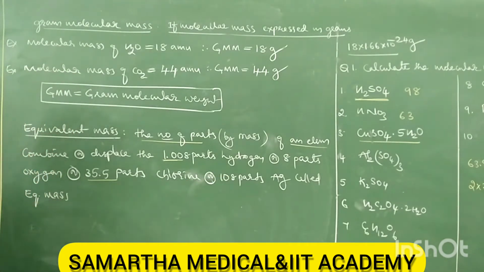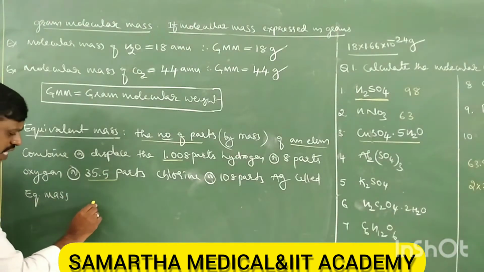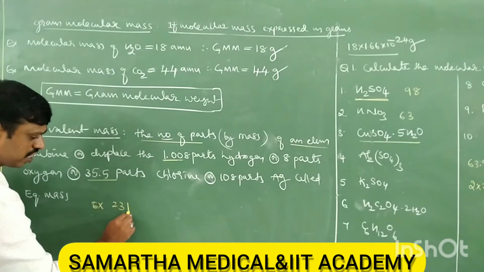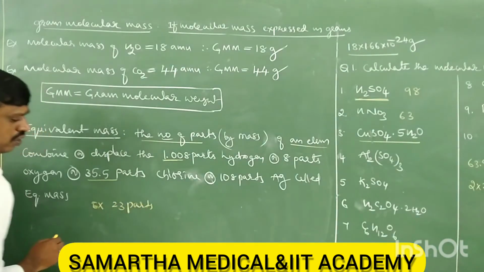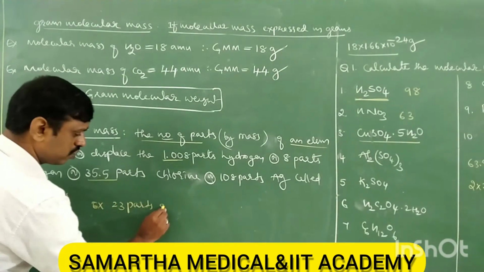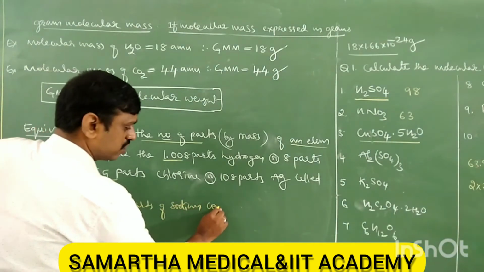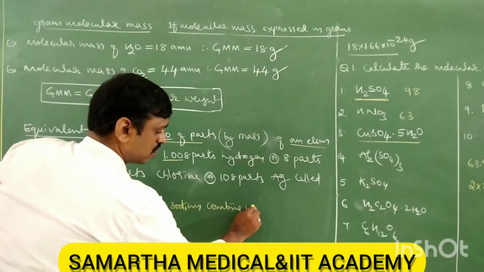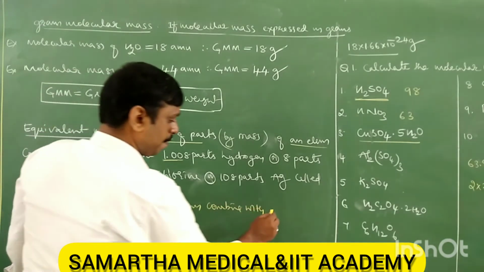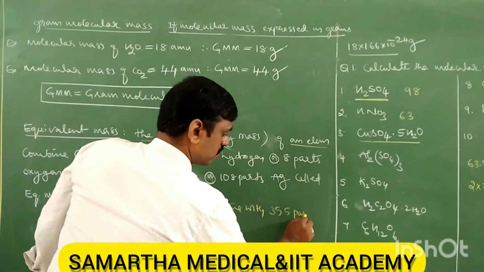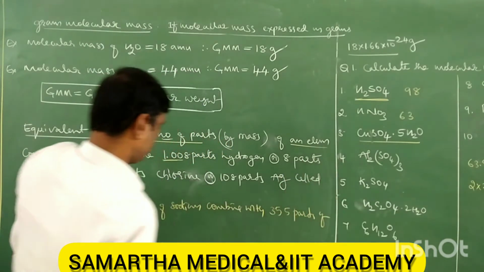For example, take one simple example, sodium. 23 parts of sodium combines with 35.5 parts of chlorine.